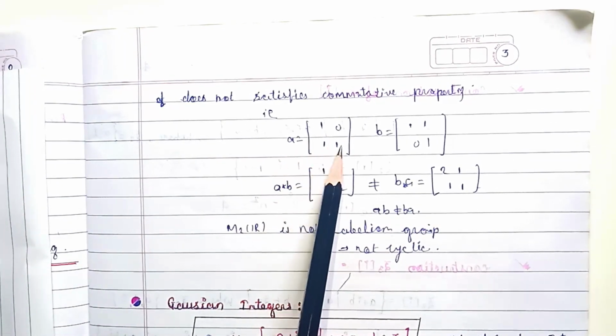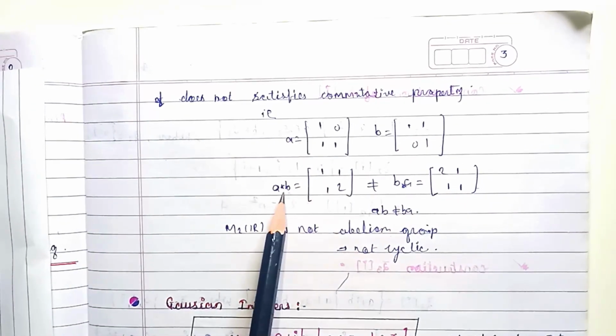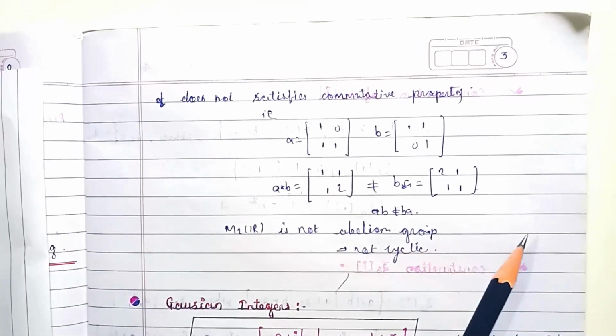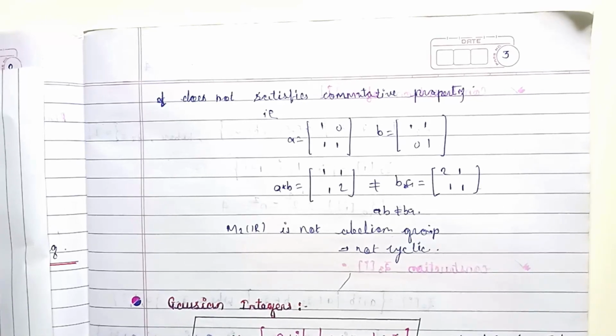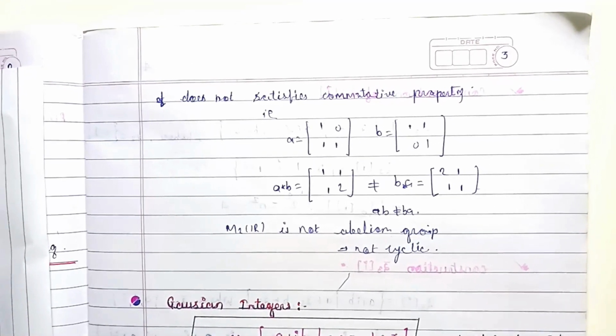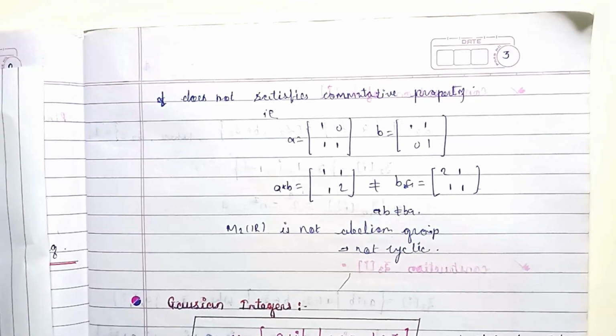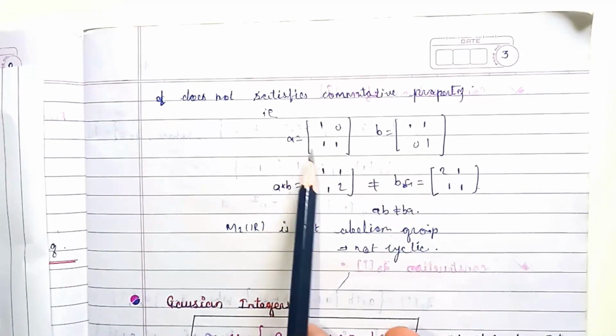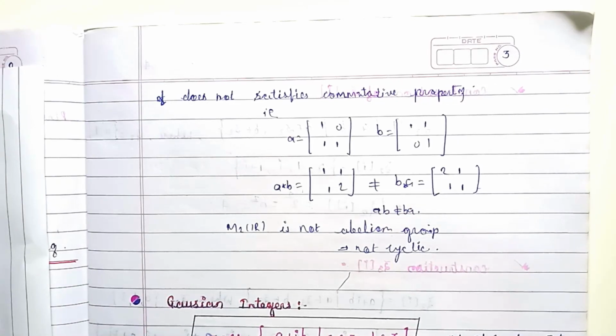A is 1 0 1 1, B is 1 1 0 1. If A star B is equal to B star A holds, then we say that the group is abelian. Star, you may take any operation. So I consider here 1 0 1 1 and 1 1 0 1. This counter example plays a very important role in solving our examples. We just have to find any one counter example, and we prove that our question, our property, is wrong.